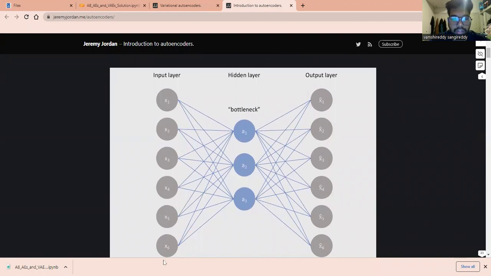Using these inputs, it creates bottleneck inputs, which have some correlations, so it will construct new relations, and then it will give you an output layer.